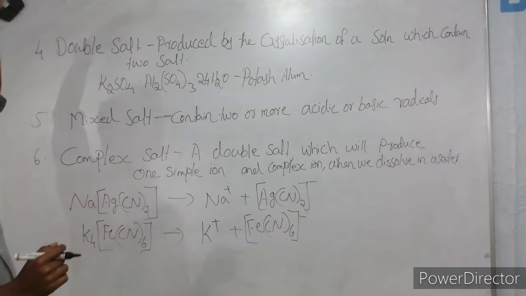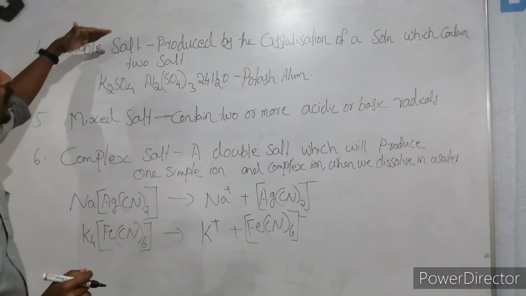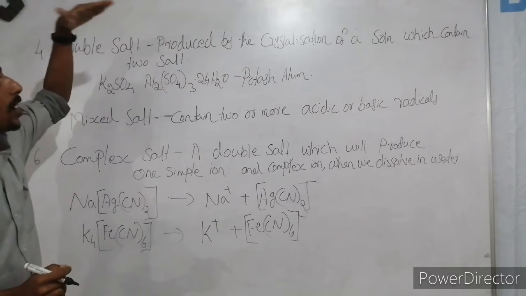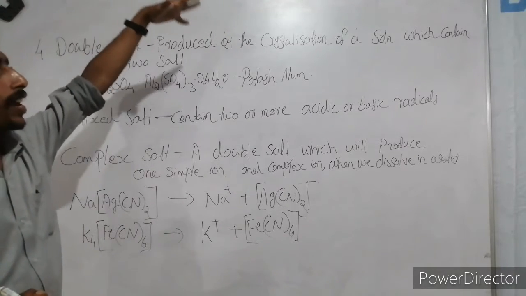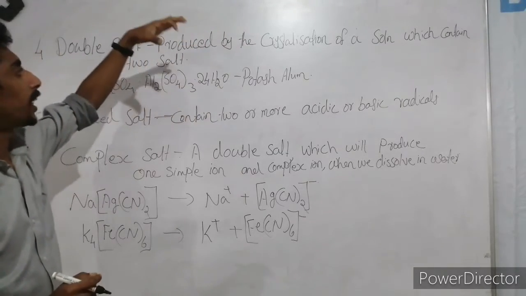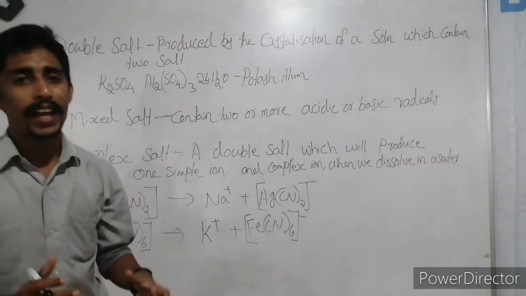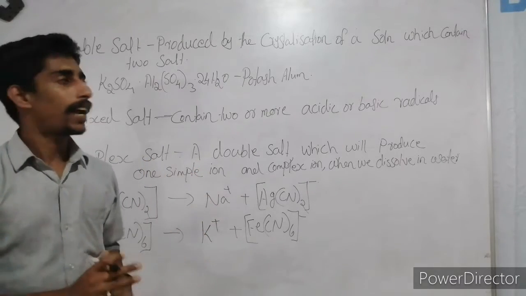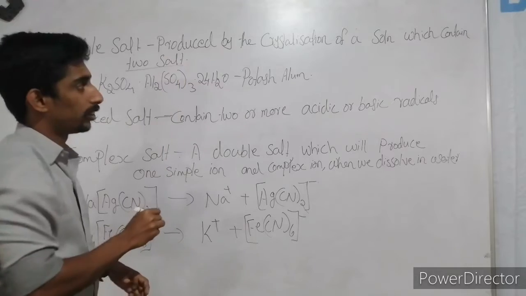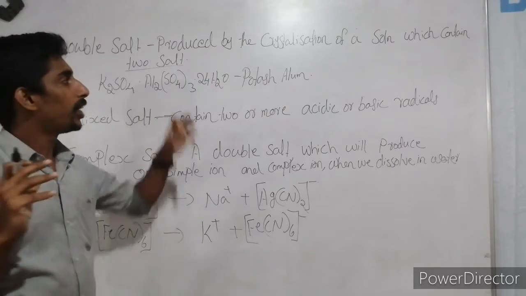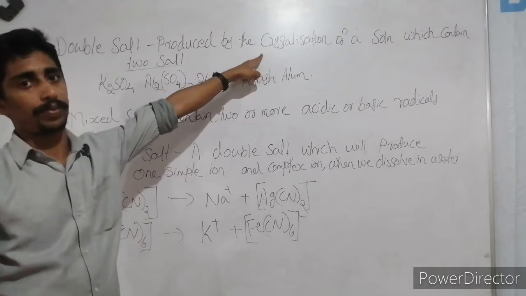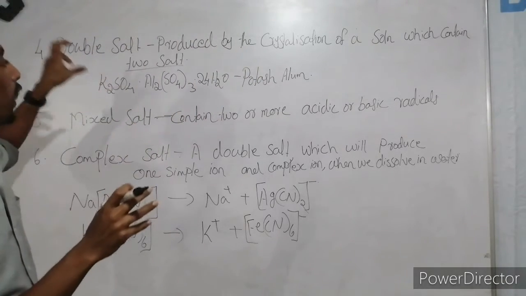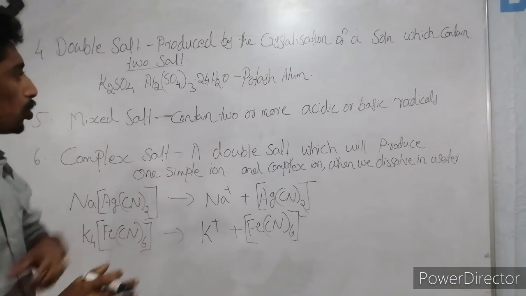Okay, then next type of salt, double salt. Double salts are produced by the crystallization of a solution which contains two salts. That means one saturated solution contains two salts, and while we crystallize it, we get a crystal that is known as double salt.